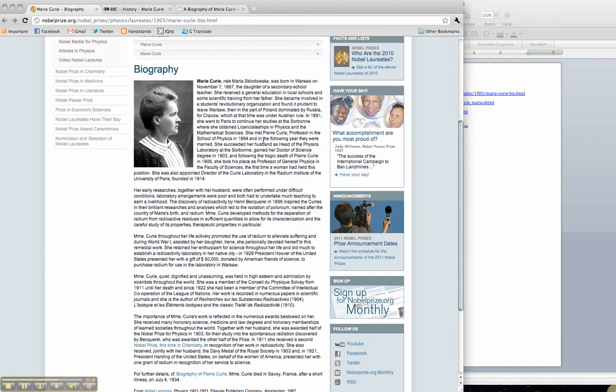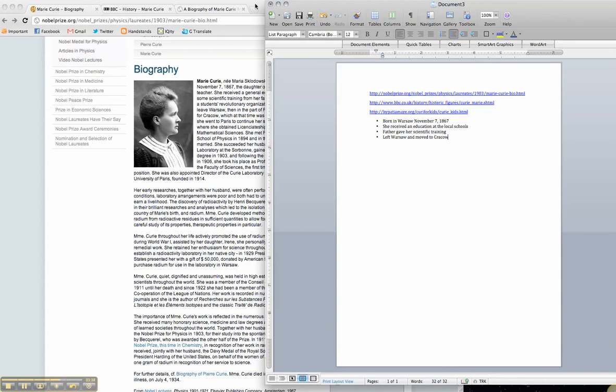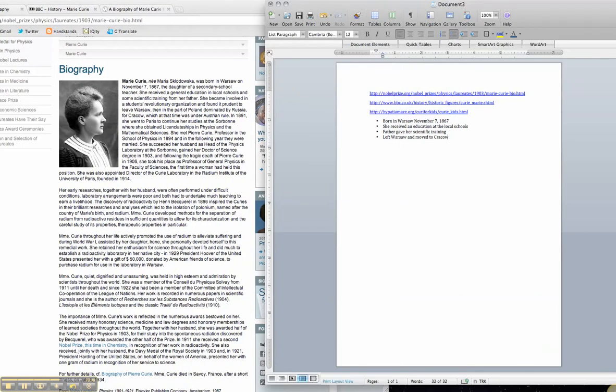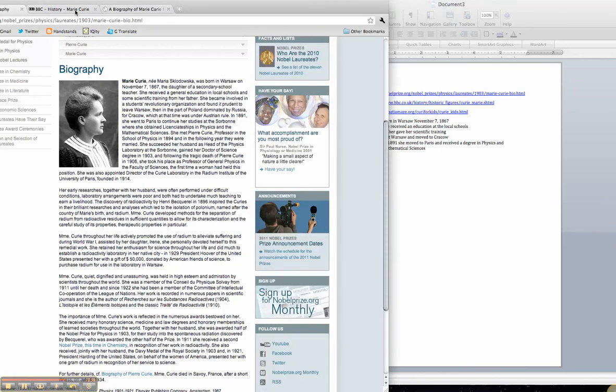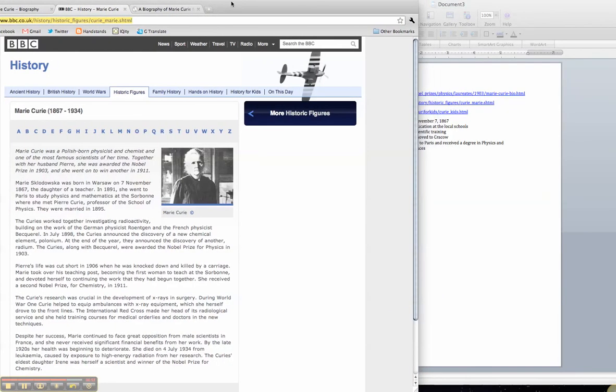In 1891, she went to Paris to continue her studies at the Sorbonne, where she obtained a licentiateship in physics and mathematical sciences. So move this over a little bit just so I can see. In 1891, she moved to Paris and received a degree in physics and mathematical sciences. Okay, now I've taken a lot from this first one, and there's a lot more as well, but I'm going to just click over to my next source and see.